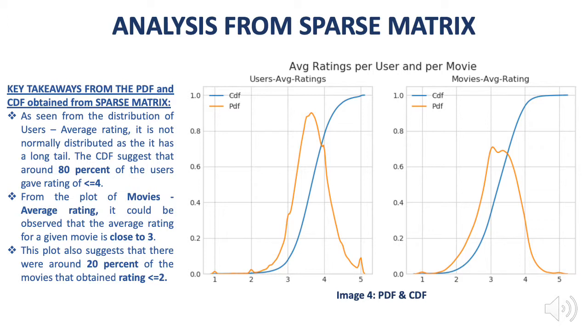Now, from the next plot, movies' average rating, it can be observed that the average rating for a movie is close to 3. This plot also helps us understand that around 20% of the movies performed very badly. I mean, they had a rating of less than or equal to 2. So, Netflix had around 20% of the movies on its platform for which the users gave a rating of less than or equal to 2.